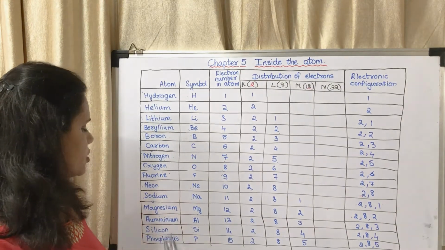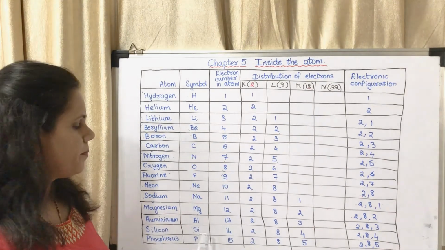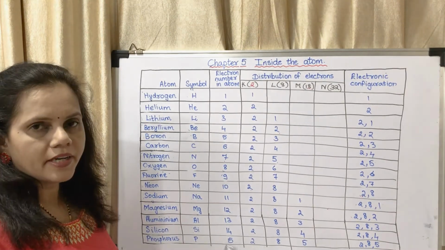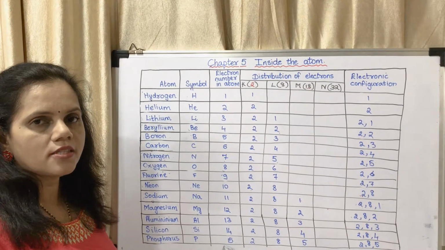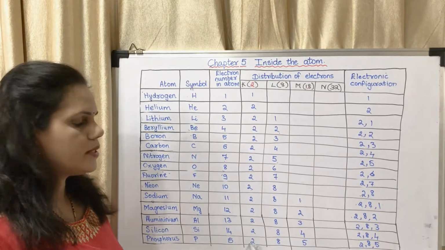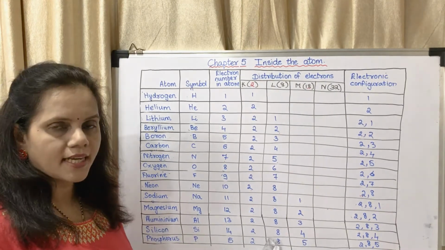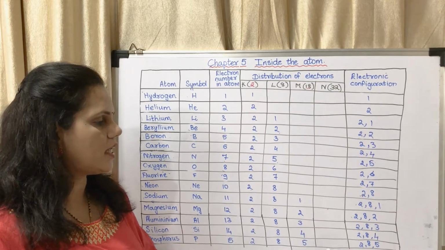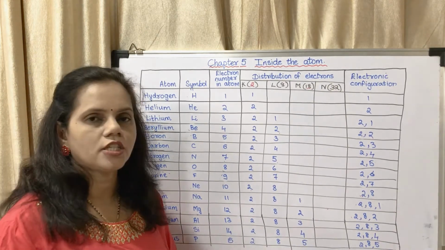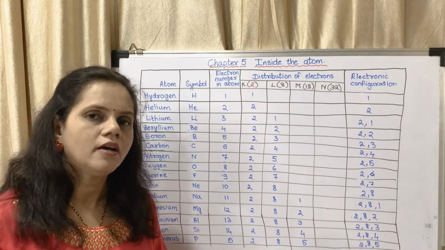Okay. Now phosphorus, symbol is P. The atomic number is 15. The number of electrons is 15. 2 in the first shell, 8 in the second shell and 5 in the third shell. So the electronic configuration is 2, 8, 5.